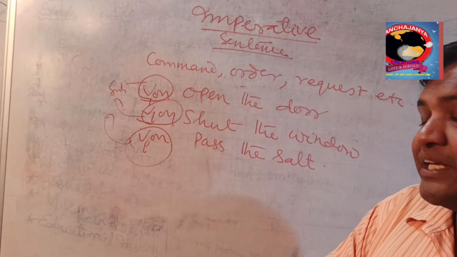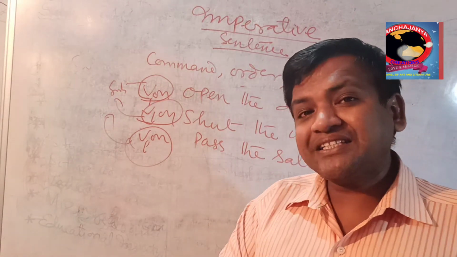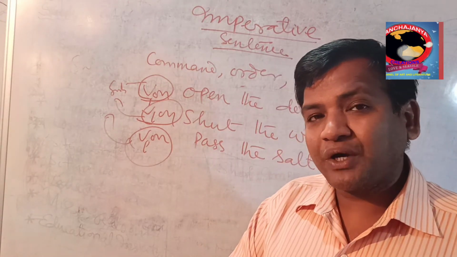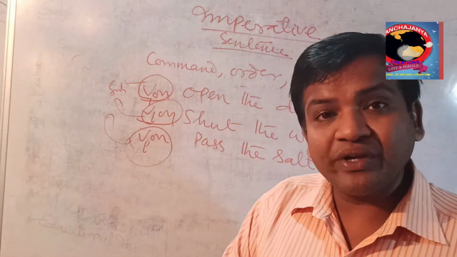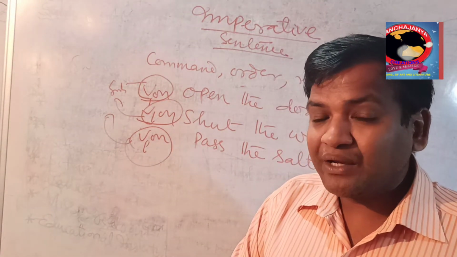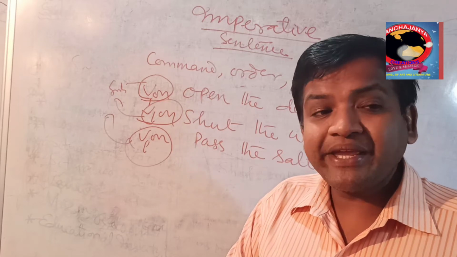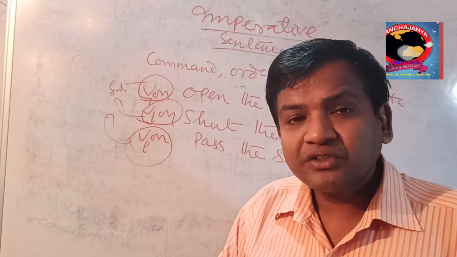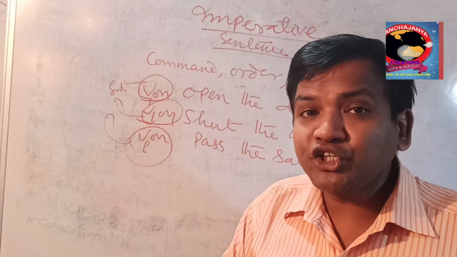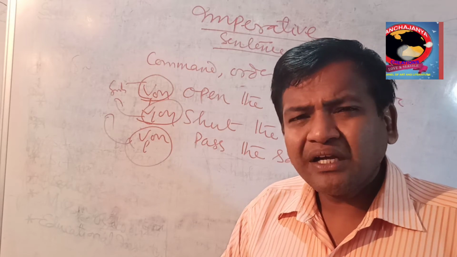So when we say open the door, shut the window, pass the salt, what remains there? It's a command, an order, a request. But there we are not getting the pronoun or the noun. Ramesh, pass the salt. Diksha, shut the window.